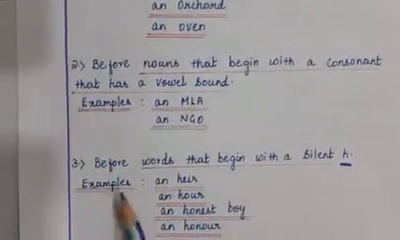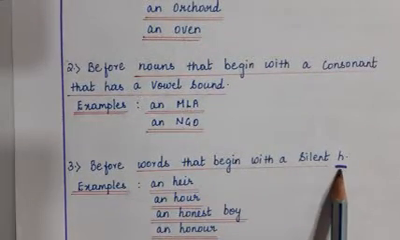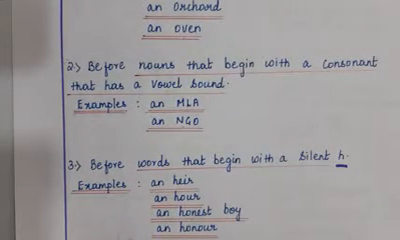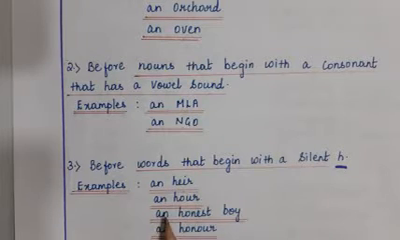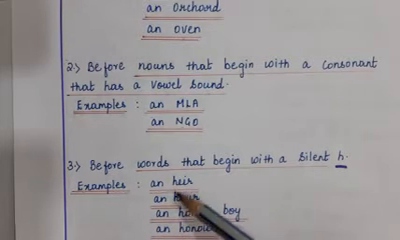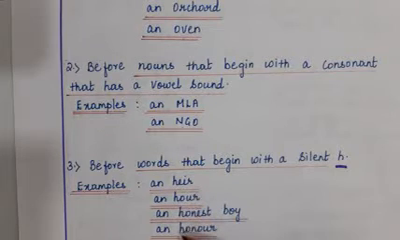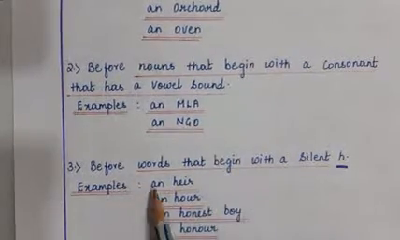Now, let us see another case: words that begin with a silent H. This is very, very important, children. Please make a note of it. Examples: an heir, an hour, an honest boy, an honor. You see that in all these cases the words begin with H, but the sound is that of a vowel. Therefore you use an here.